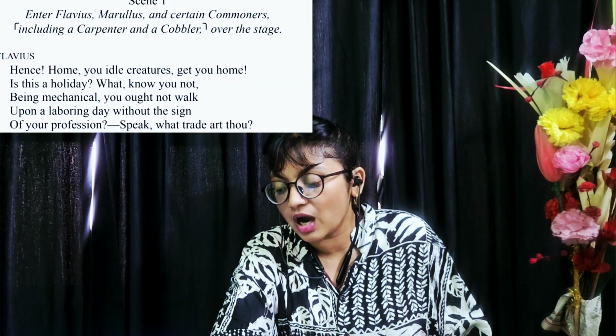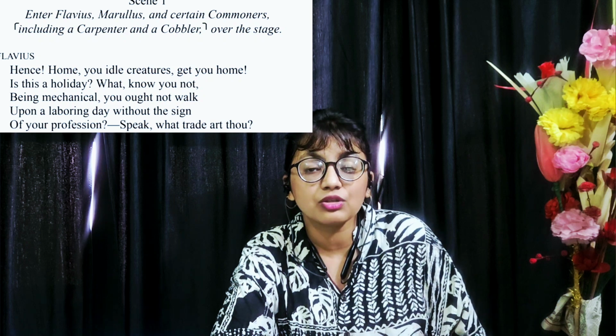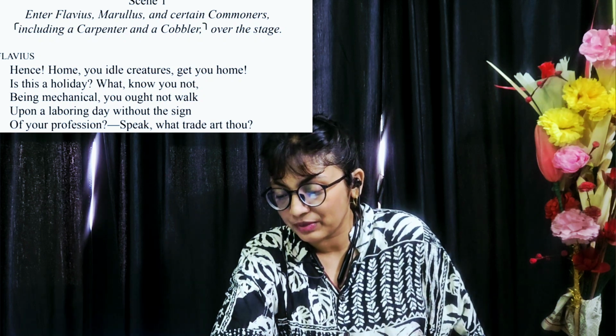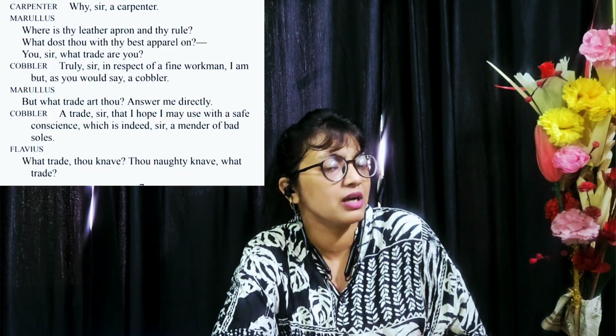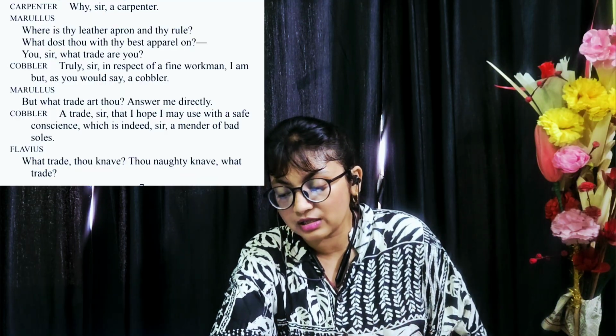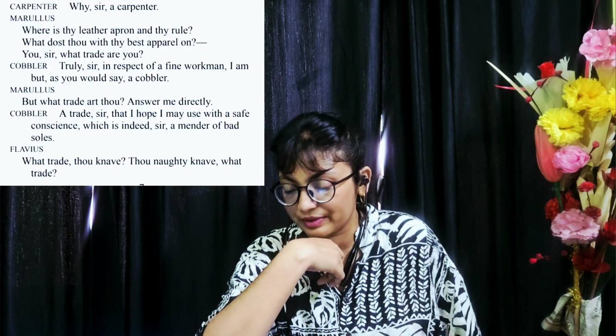Speak, what trade art thou? Then he asks one of the citizens over there, what is your trade? What is the work you are doing? First citizen, why sir, a carpenter. So the first citizen over here speaks that, why, I am a carpenter. Then Marulus asks him, where is thy leather apron and thy rule? Rule is the ruler that the carpenter uses. Thy means your. Where is your ruler and where is your leather apron?